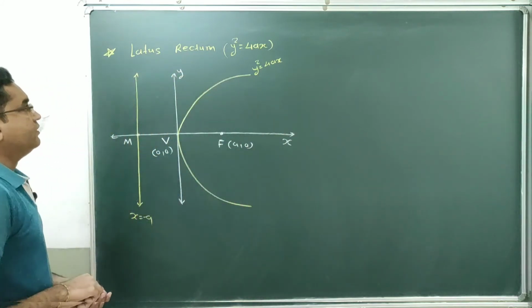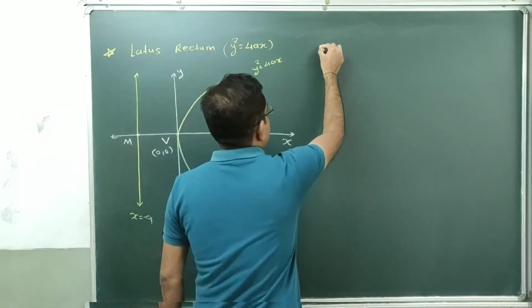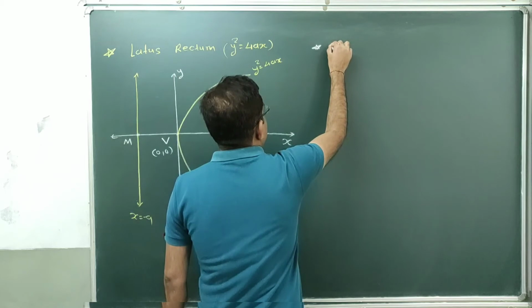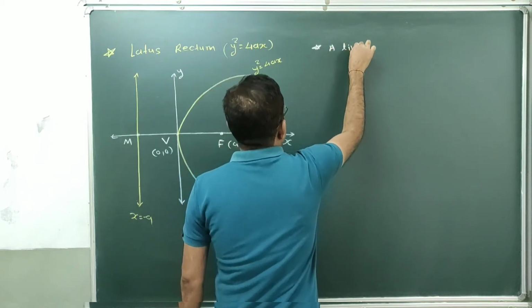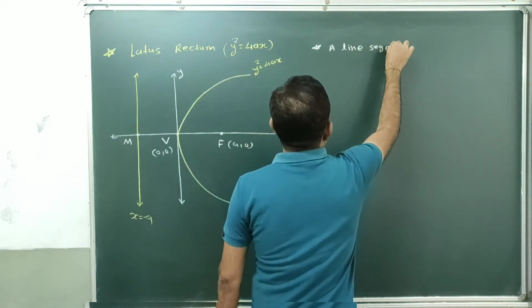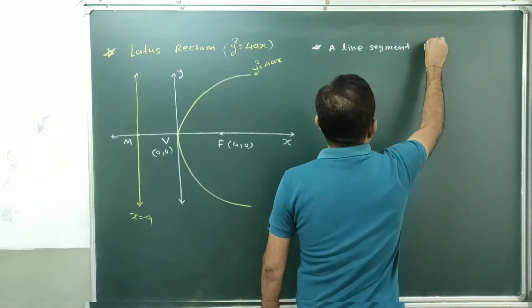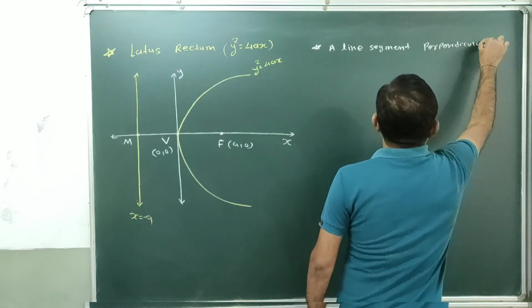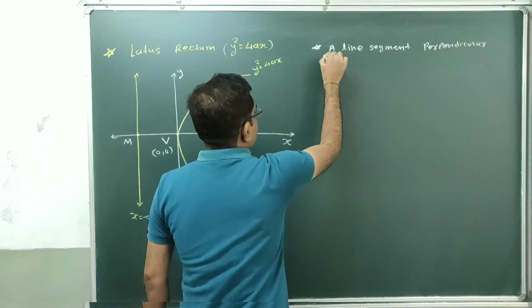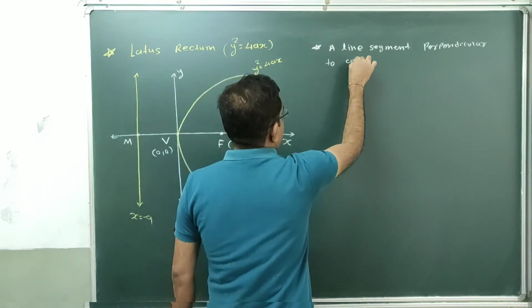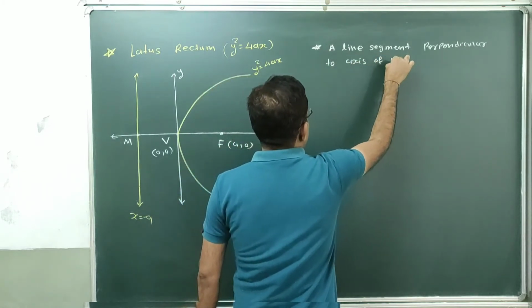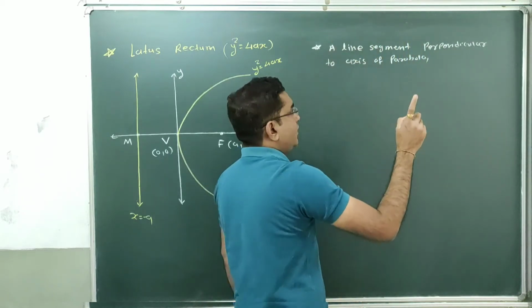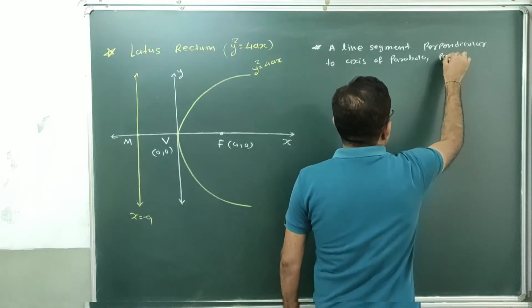Now we are defining our latus rectum. So what is the definition of latus rectum? Latus rectum is a line segment which is perpendicular to the axis of the parabola. That is the first condition.